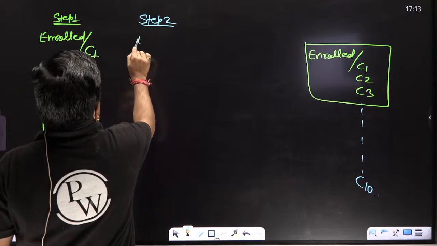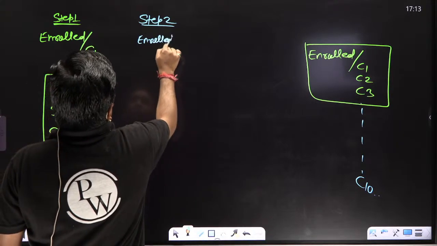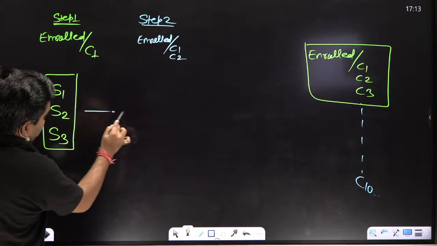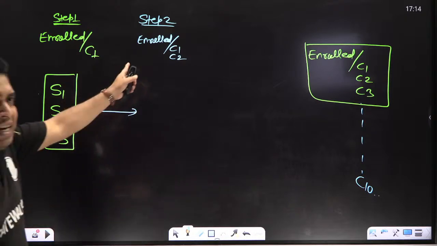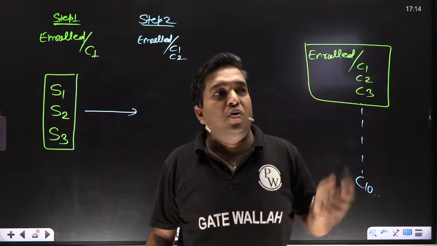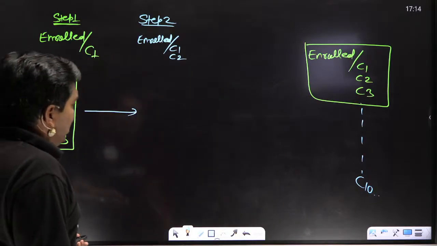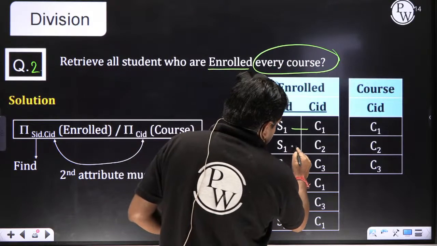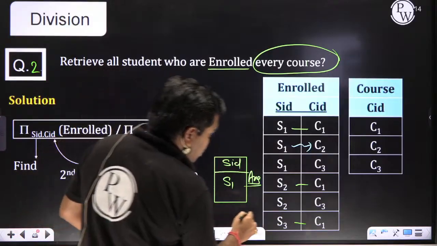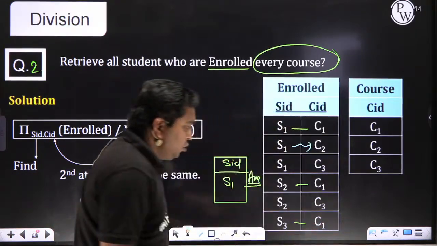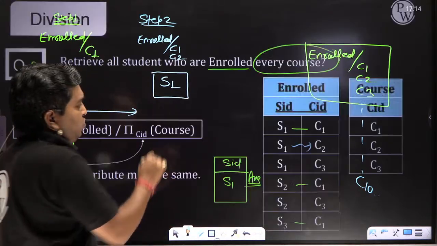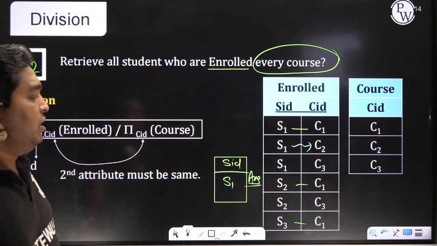Now step 2: enrolled divided by C1 and C2. Then what do you do? You will take that as input and check in S1, S2 and S3 whether C2 is present or not. In S1, is C2 present? Yes. In S2, is C2 present? No. In S3, is C2 present? No, sir. So this is the output for divide by C1, C2. Clear everyone? Each and every one.